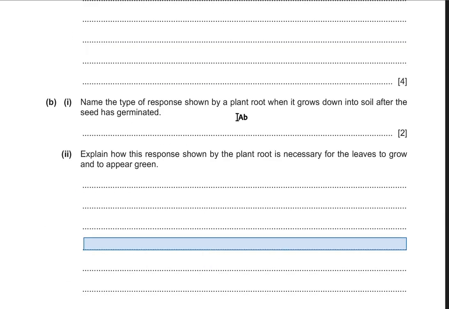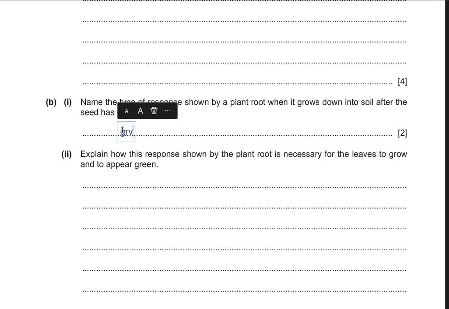Now, part B, one says name the type of response shown by a plant root when it goes down into the soil after the seed has been germinated. So, anything that is going down means that it is attracted by gravity. Such sort of tropism is known as gravitropism. If something is growing in the direction of light, we will call it phototropism. But if something is growing in the direction of gravity, we will call it gravitropism.